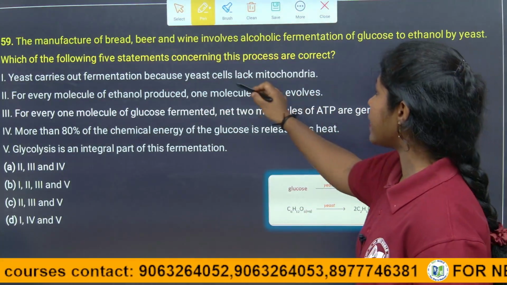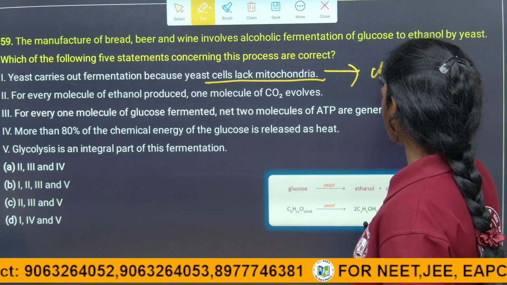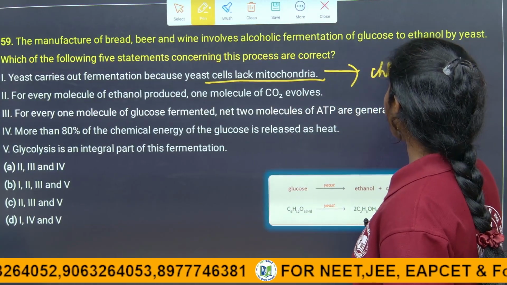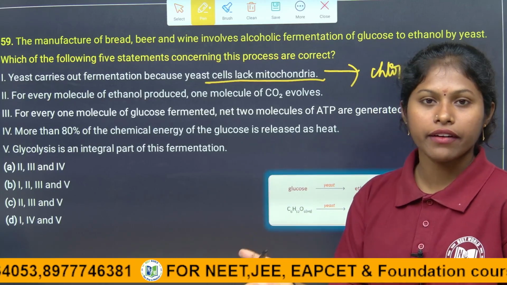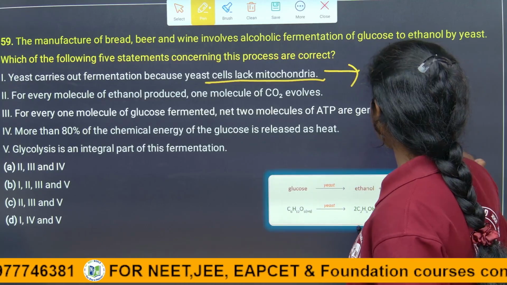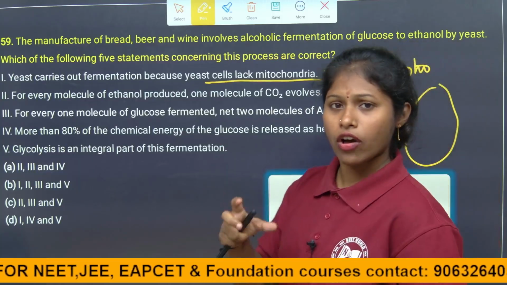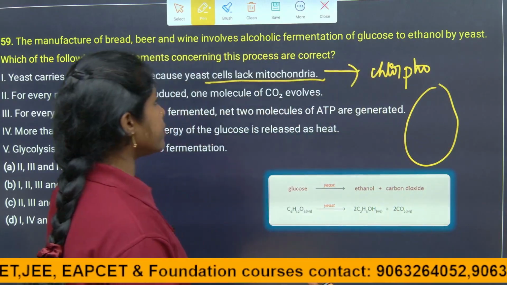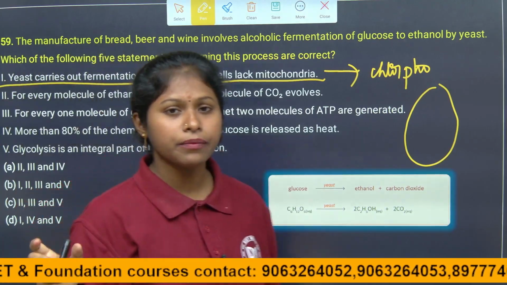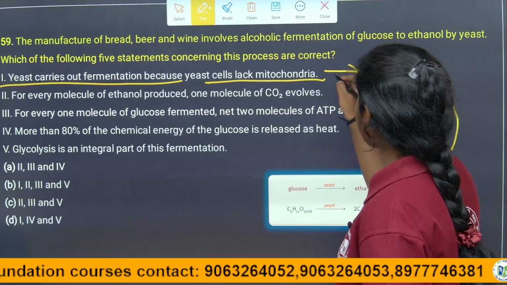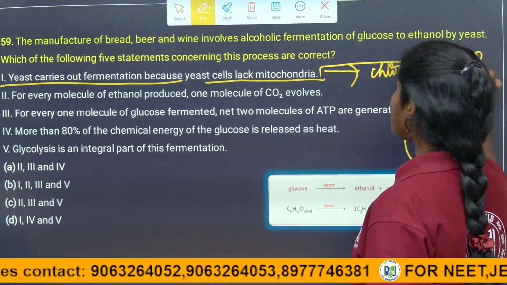Because yeast cells lack mitochondria? Do they lack chlorophyll, children? They lack chlorophyll, but they do not lack mitochondria. What is the function of the mitochondria? It is the powerhouse of the cell, right? In fungi, the cell organelles are there, and mitochondria is also there. Here, as it is a unicellular fungi, it also has mitochondria. That is why, with the help of the mitochondria only, it is producing ATP, right?